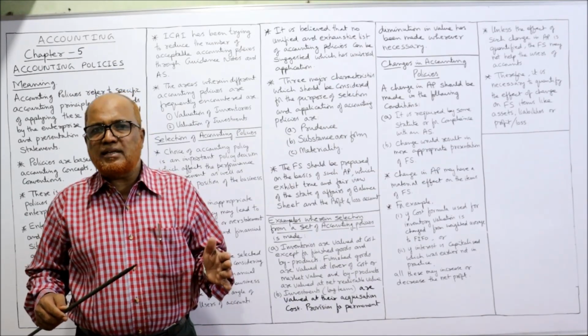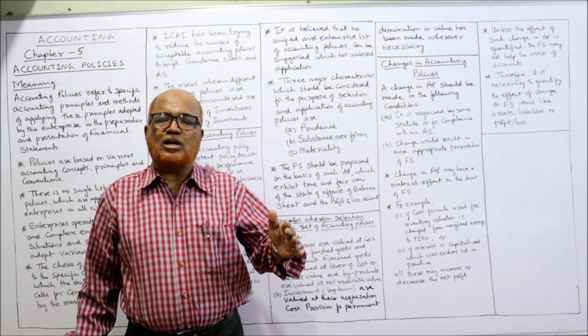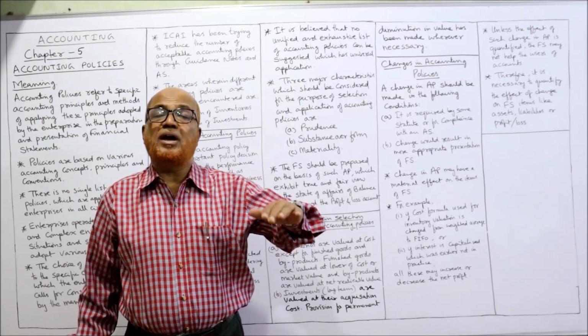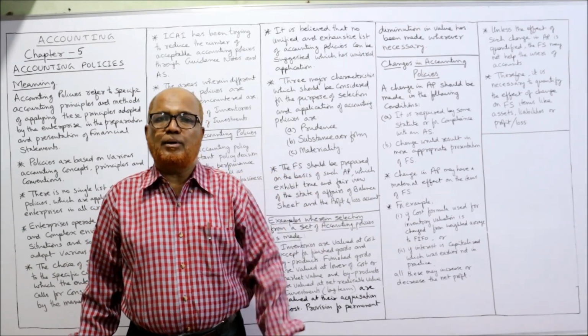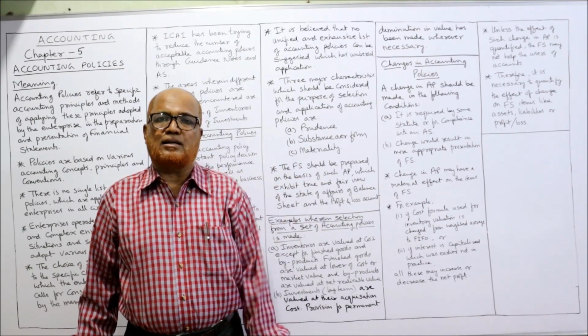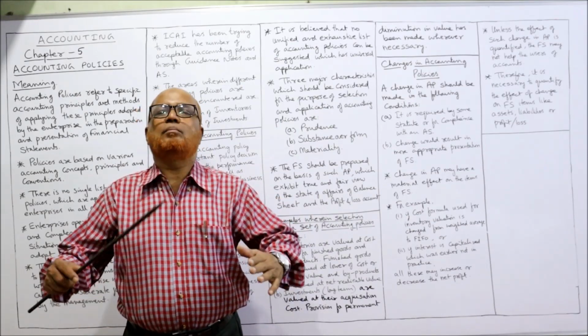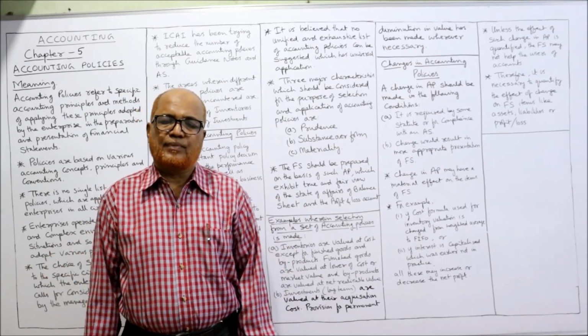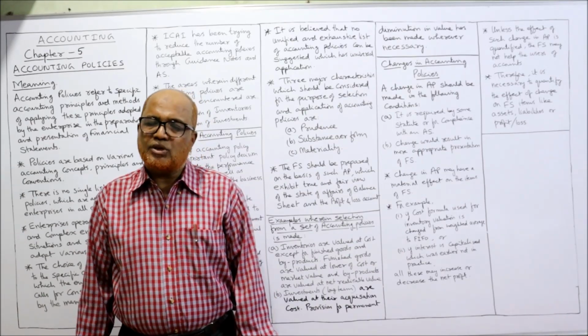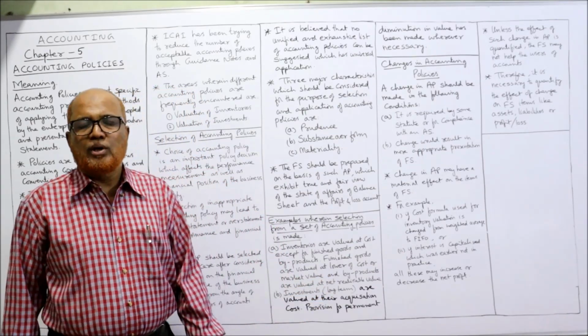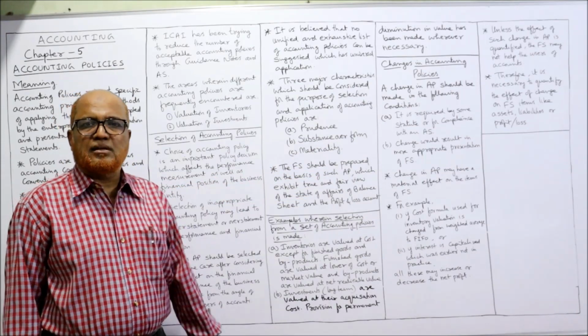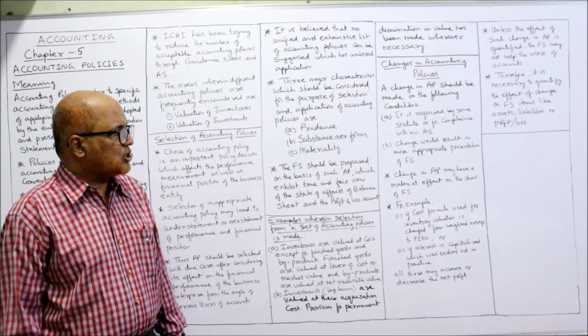If the management sees that by changing the accounting policy the financial statements may better portray the result and the financial position, in that case the management may change the accounting policy so that the financial statements show a true and fair view. So under these circumstances, the accounting policy may be changed.